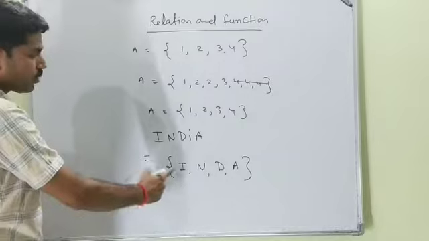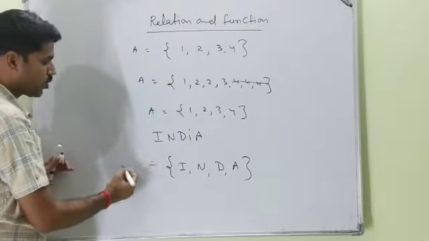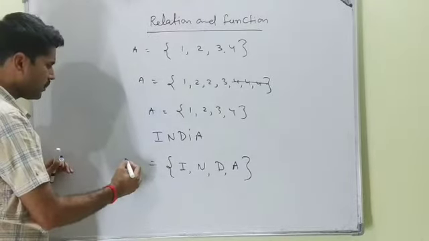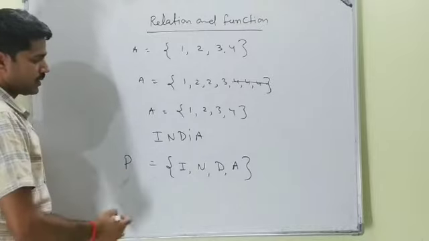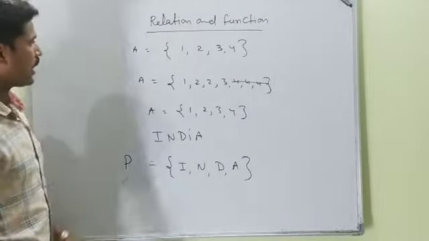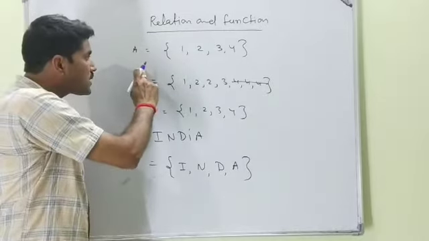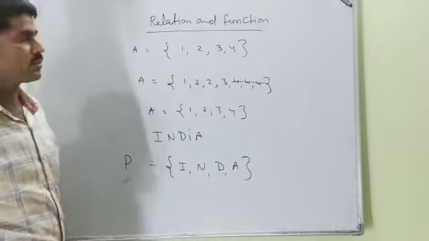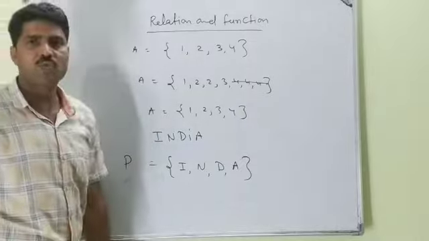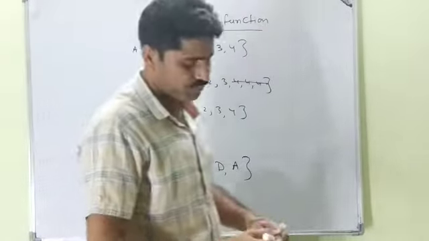Make sure a set is always represented by a capital letter of the alphabet. You may write C, D, E, P, no problem. Simple. So how will you read this set? A is the set of first four natural numbers. Very simple.